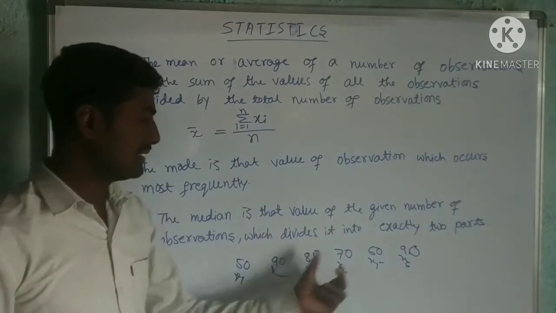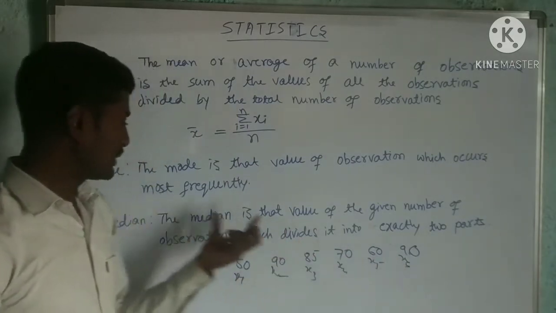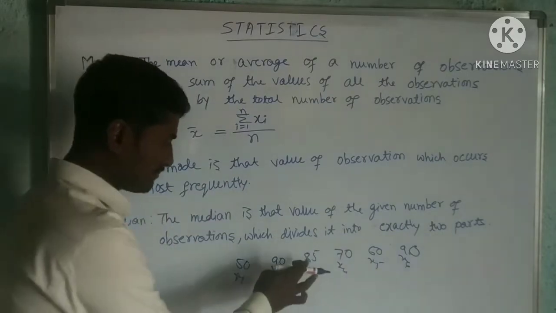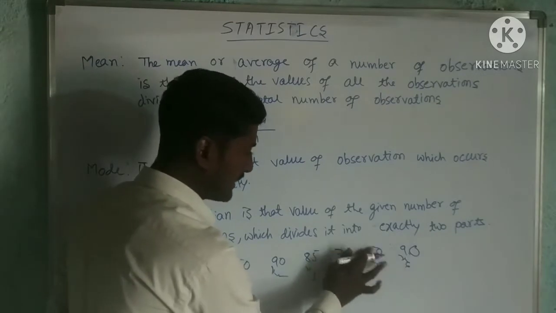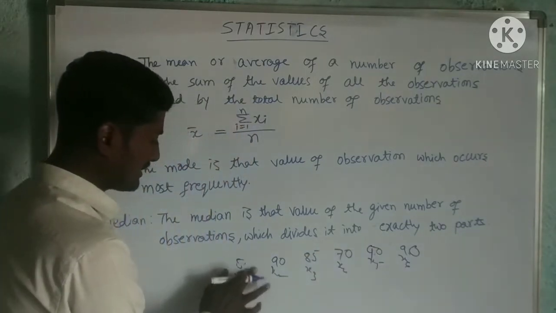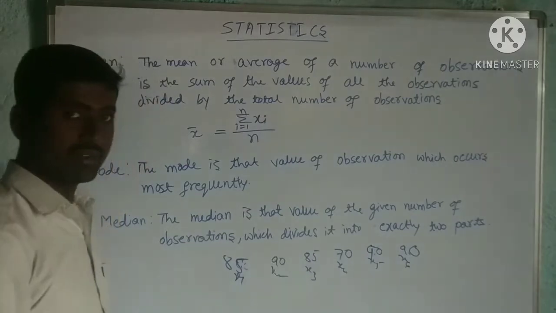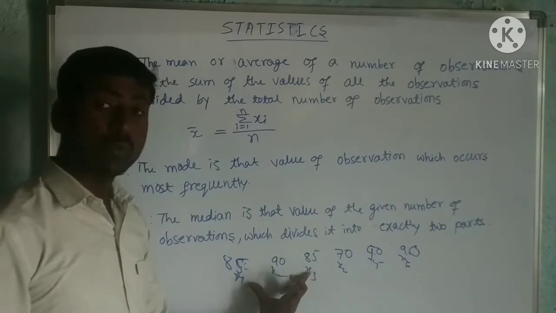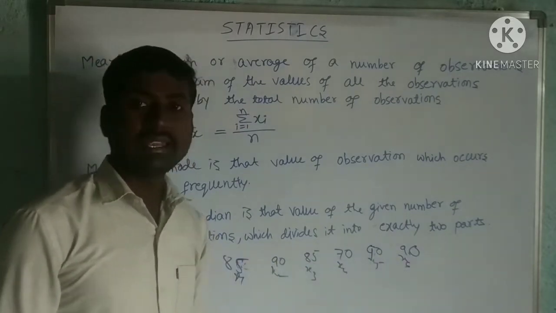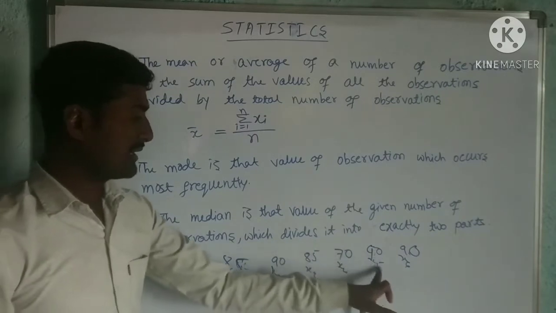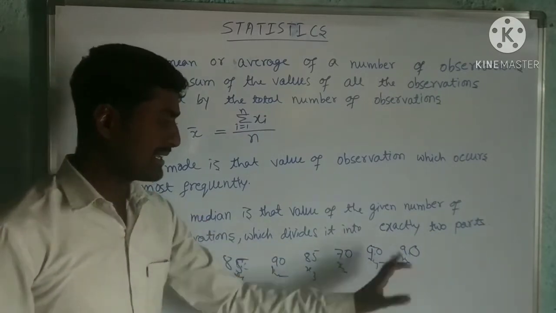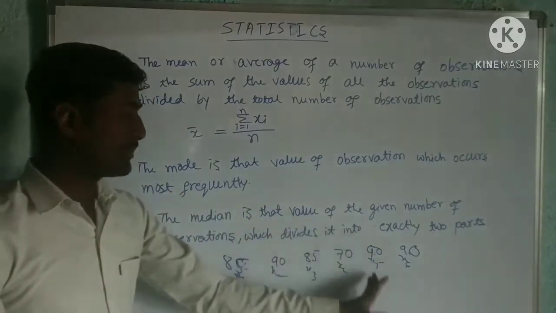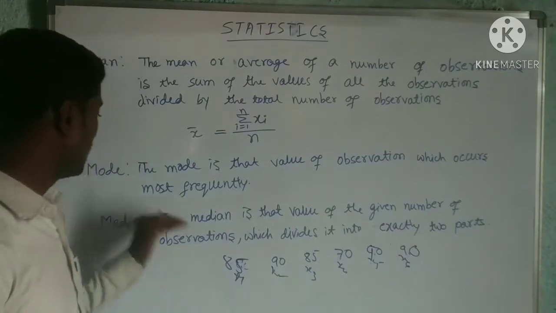If suppose one more 90 is there, and I take this as 85 and this also 85, then 3 90s are there and 2 85s are there. Leave the 2 85s, concentrate on the 3 90s. The most frequently occurring is 90. Therefore the mode of this data is again 90. Most frequently means maximum number of times appeared. That is all about mode.